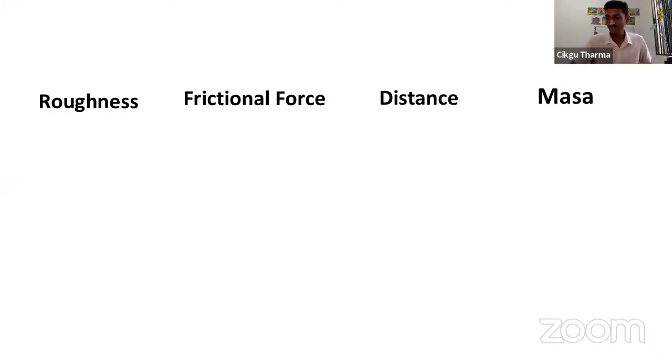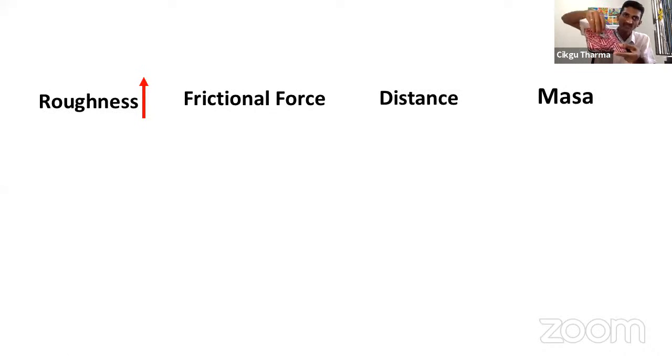Okay, please concentrate. So now what happens if you use any surface where the roughness of the surface increases? Let's say I take mirror, then a cardboard, then I take the mouse pad. The mouse pad has a pattern, right?